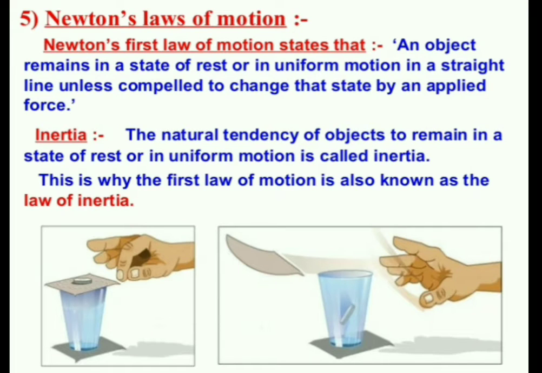Now a little revision of the statement: an object remains in a state of rest or in uniform motion in a straight line unless compelled to change that state by an applied force. If the object is at rest, we can change its position. If the object is in uniform motion, we can change its state by applying force. This we have studied.